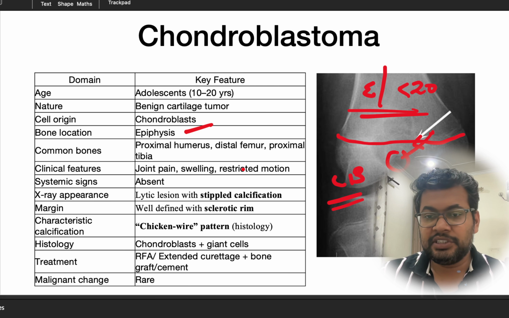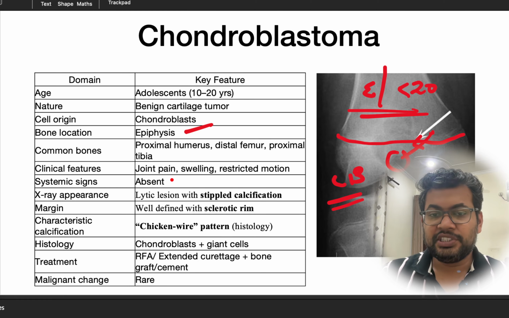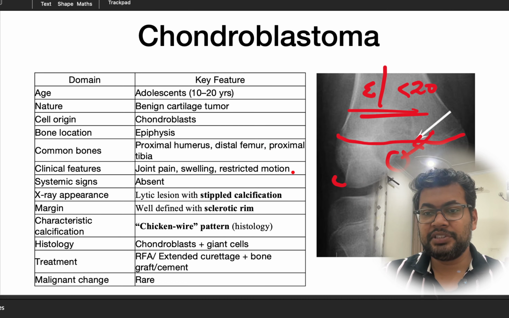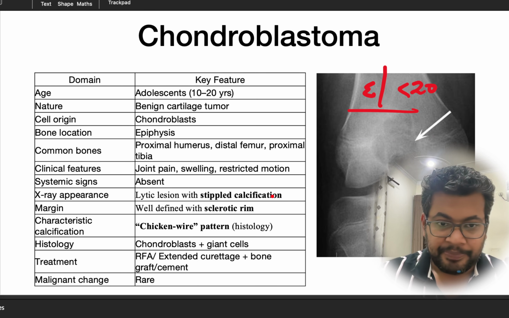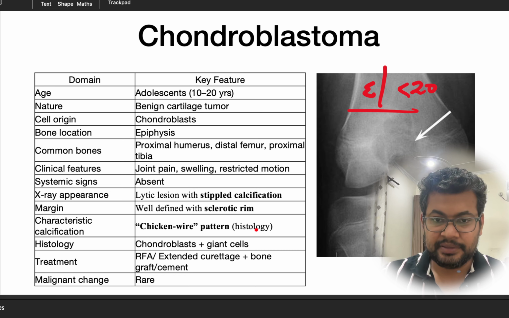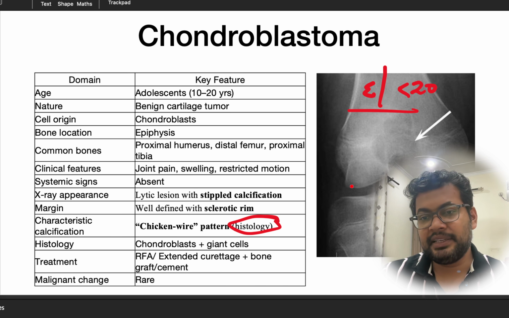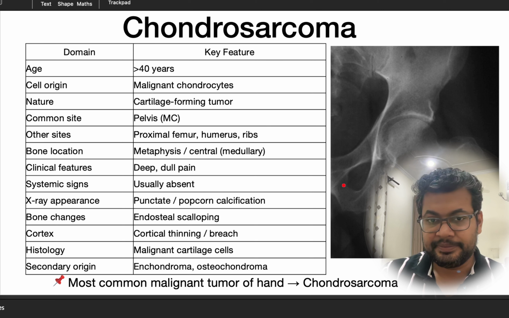And clinical features, so because it is near to the joint, there can be pain and swelling in the joint, sometimes restricted motion also. Systemic signs will be absent. X-rays again will show a lytic lesion with stippled calcification, and margins are usually sclerotic. The characteristic calcification is a chicken wire pattern which is seen on histology. So histology will show chondroblasts and giant cells. So treatment is either RFA or sometimes curettage.